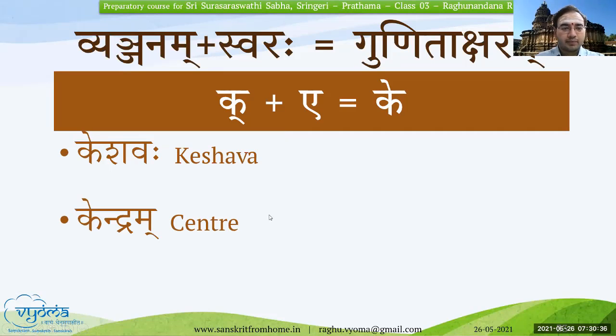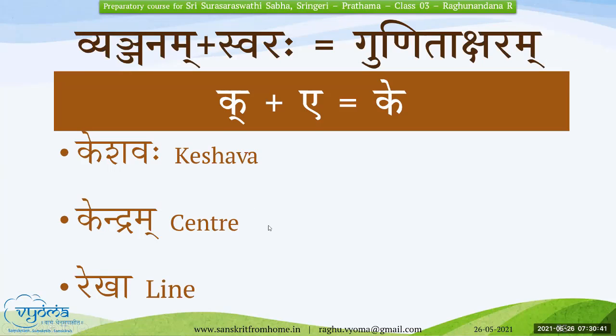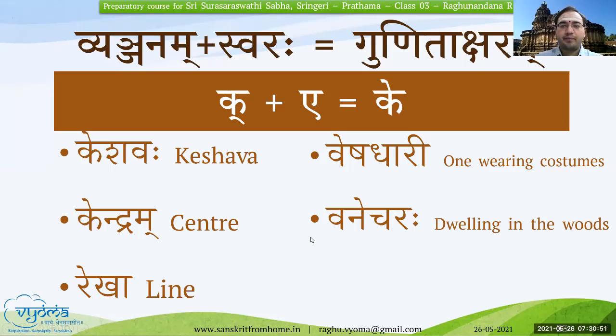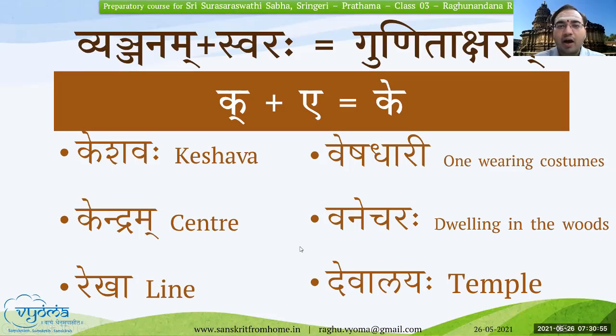Kendram. Rekha. Rekha. Veshadhari. Veshadhari. Vanecharaha. Vanecharaha. Devalayaha. Devalayaha. Very good. Can you tell the Gunitaksharas in Devalayaha?